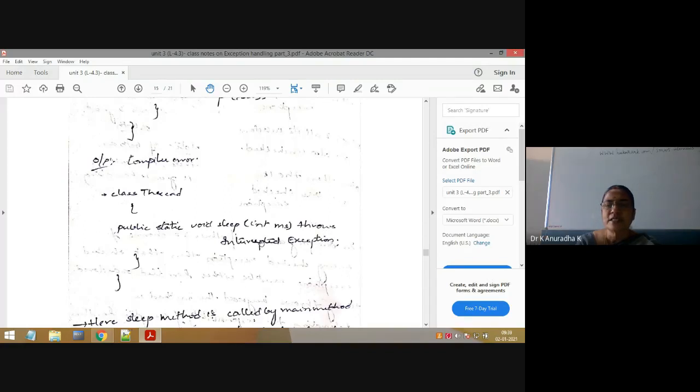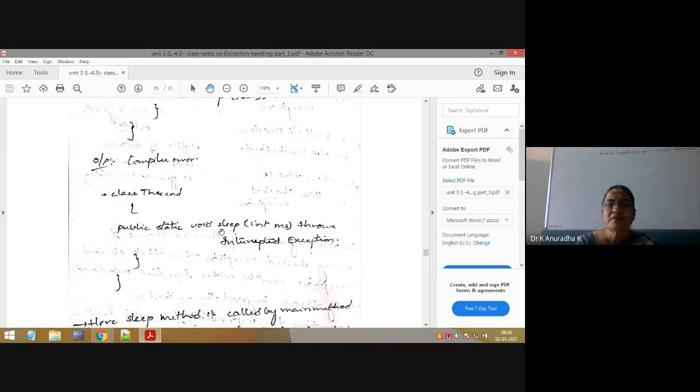But because InterruptedException is a checked exception, either the sleep method must handle this checked exception inside the sleep method, using try catch blocks, or the other way is that the sleep method can use the throws keyword to delegate the responsibility of handling this InterruptedException to its calling method.